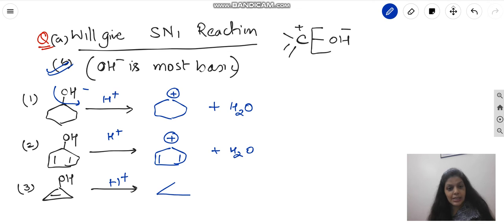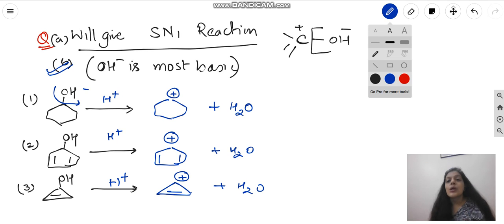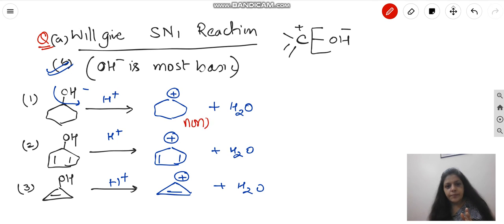And finally, what is the last cation? Last cation will be this. So these are the 3 different types of cations that will form. Quick analysis, which cation is most stable? If I compare first, non-aromatic. Second, anti-aromatic, right? Worst example. Last, aromatic.